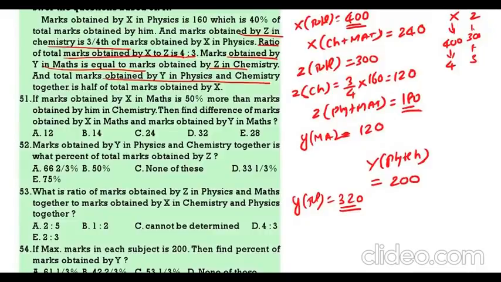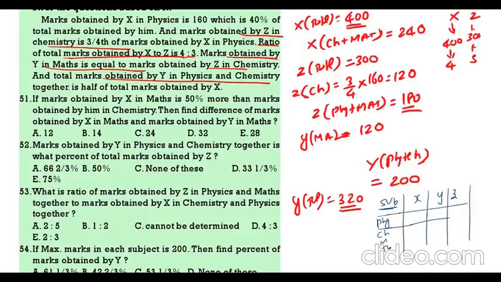See. There are 3 subjects. So take subject, X, Y, Z. So see, subjects, physics is there, then chemistry, then maths, then total.